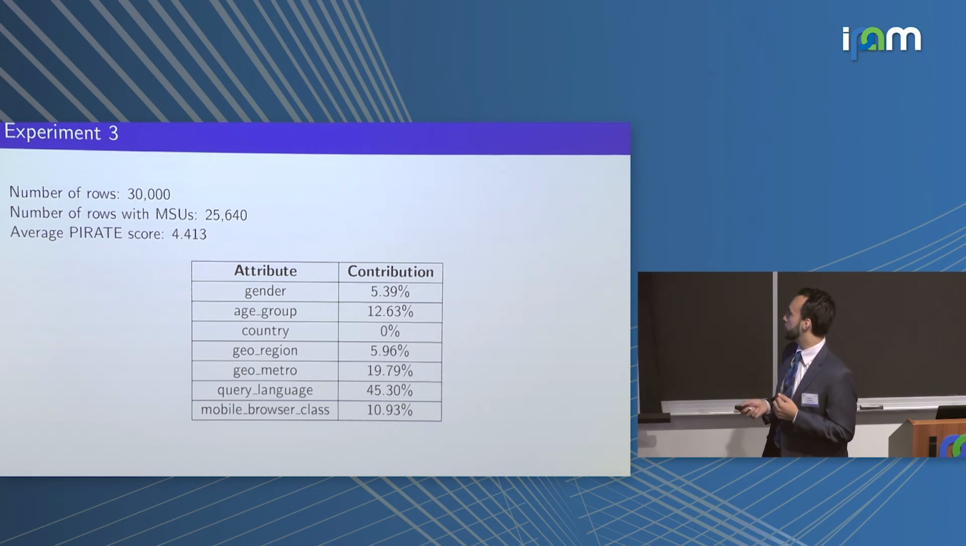Out of these 25,000, our average pirate score was 4.4. And now if we look at these contributions, we can see that query language was very identifying before, and it still is. And country, since it's still uniform, is still not identifying at all. And then here we can see that region, which used to have a 0% contribution, now is able to contribute because you're able to combine it with some of these other attributes and still use it to identify certain rows.